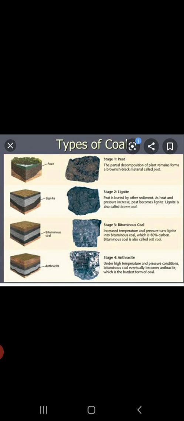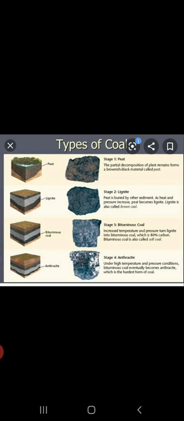If you remember, there are certain characteristics for ideal fuels that we have studied in the combustion and flame chapter. So anthracite has most of those characteristics. So that's the reason anthracite is considered to be a more efficient fuel in comparison with the rest of the varieties of coal. So that was about the varieties of coal.